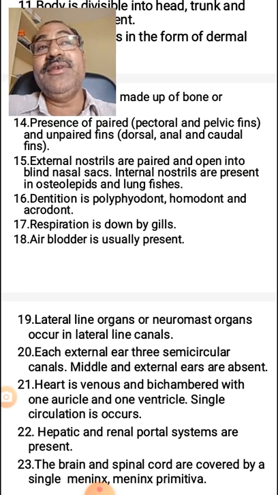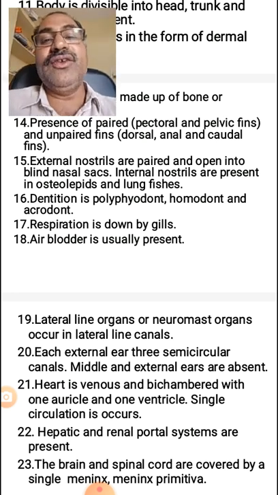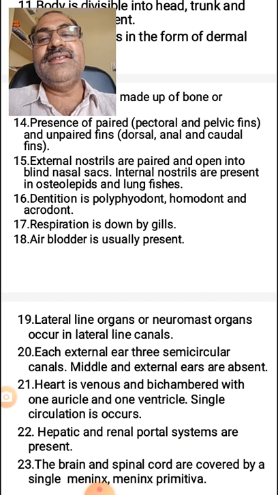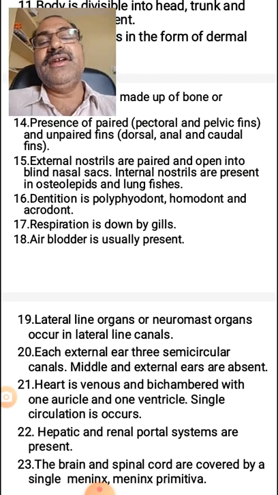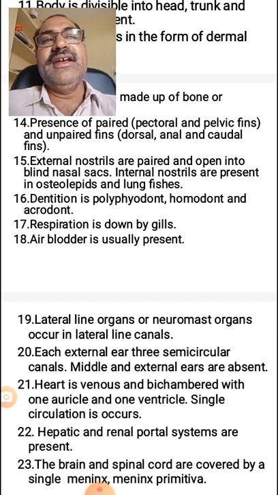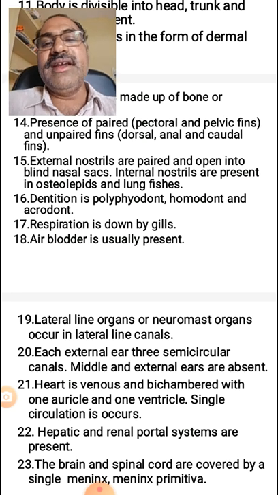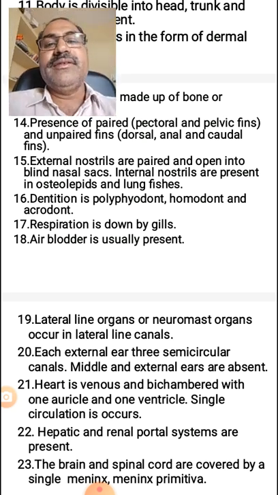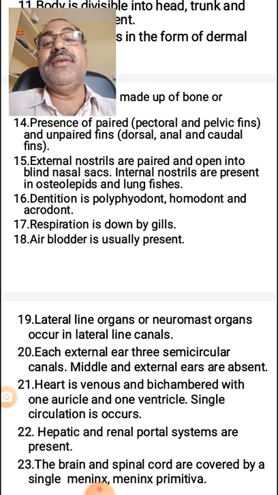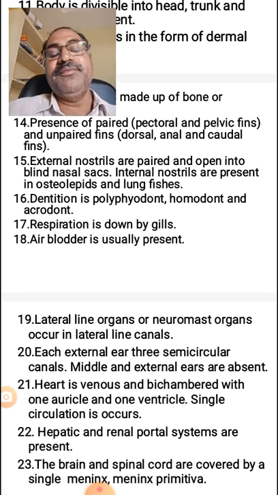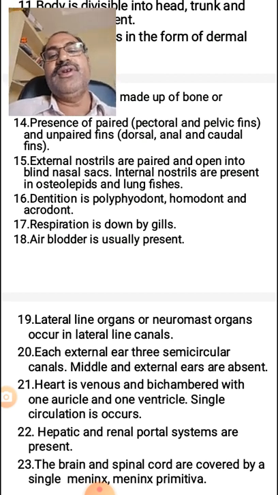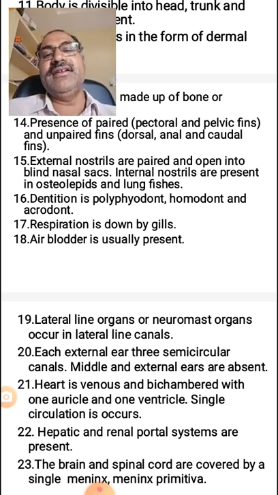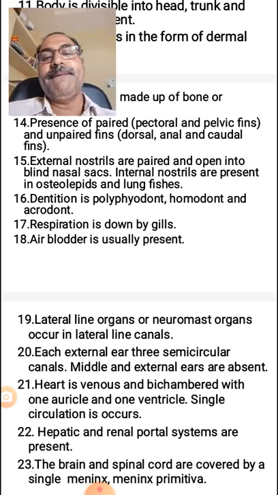Heterodont means, for example, human teeth are heterodont, having variability; they contain 4 types of teeth: canines, incisors, premolars, molars. So they are heterodont dentition. But in the fishes, homodont dentition is there. All teeth are the same.